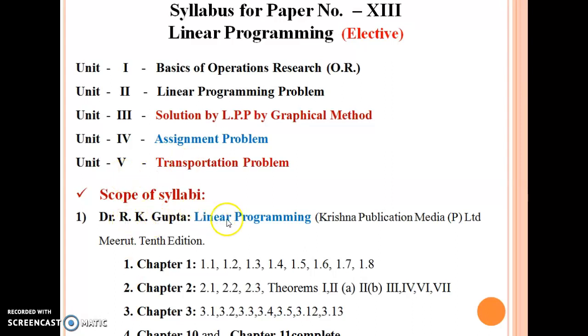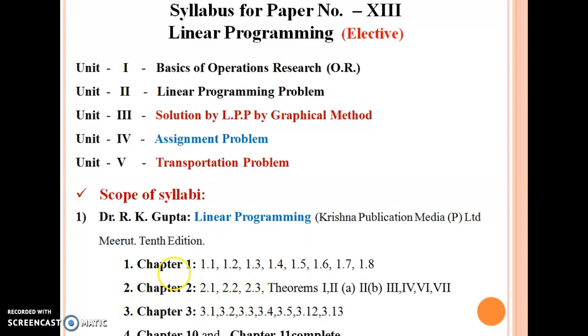You can go through this book, Linear Programming Problem by R.K. Gupta, Krishna Prakashan Media, Meerut. This is the 10th edition. You can refer to chapter 1, chapter 2, chapter 3, and chapters 10 and 11. Chapters 10 and 11 are the complete paper.